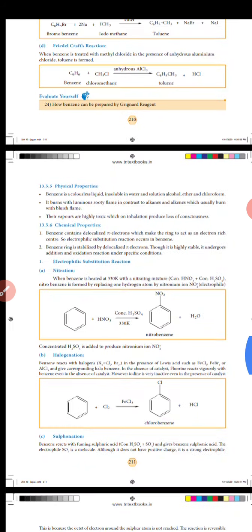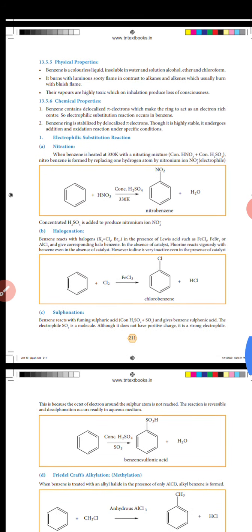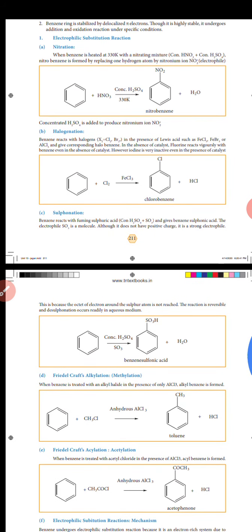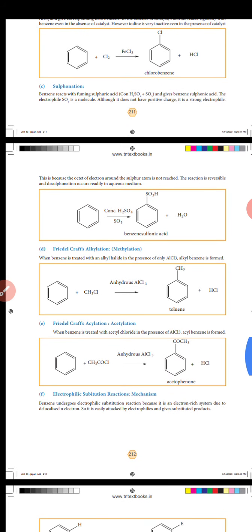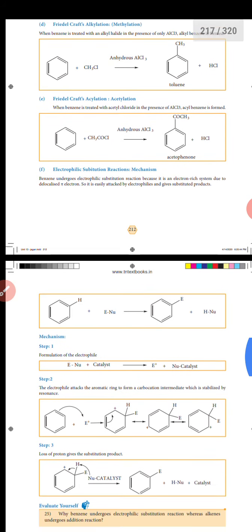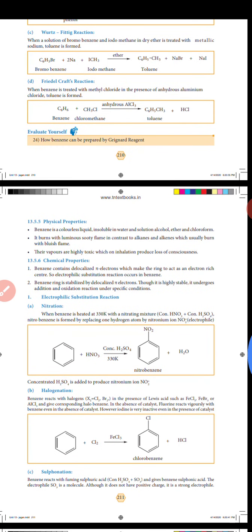Chemical properties of benzene. The first one, electrophilic substitution reactions. First one, nitration. Second one, halogenation. Third one, sulfonation. Fourth one, Friedel-Crafts alkylation. Fifth one, Friedel-Crafts acylation. Another one, the mechanism of electrophilic substitution. The first one, nitration reaction.